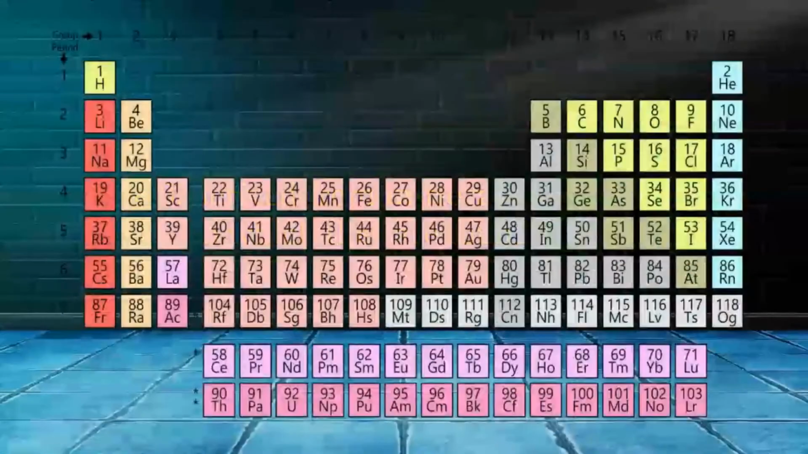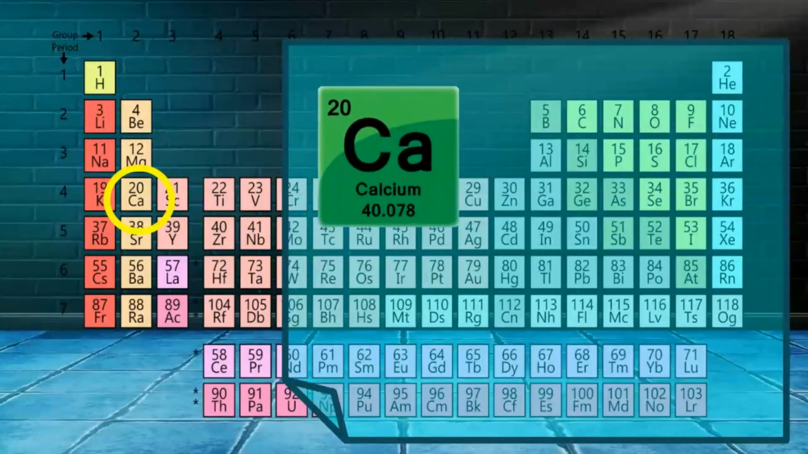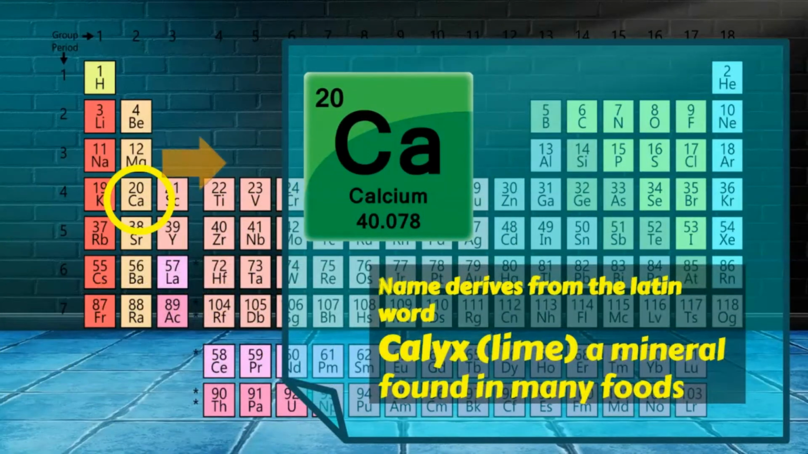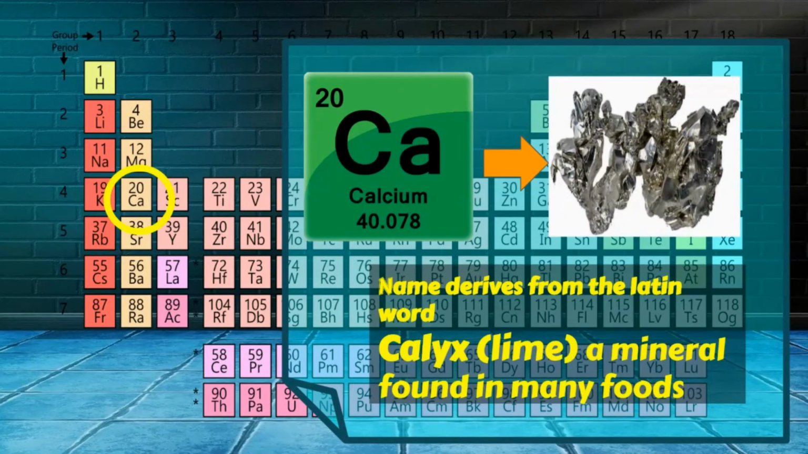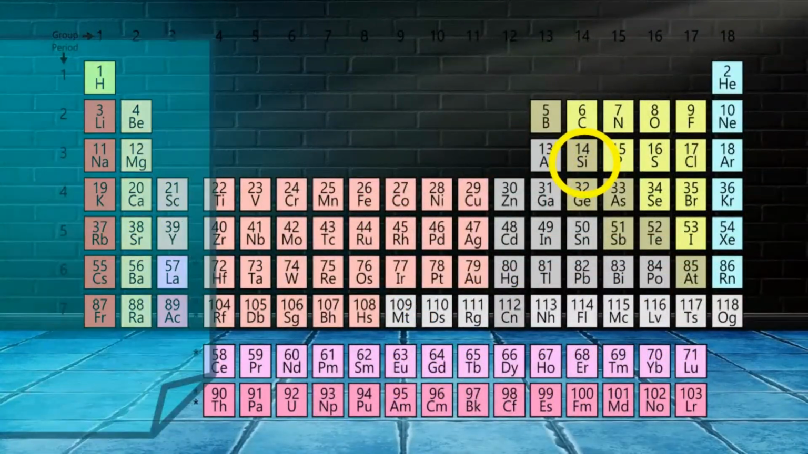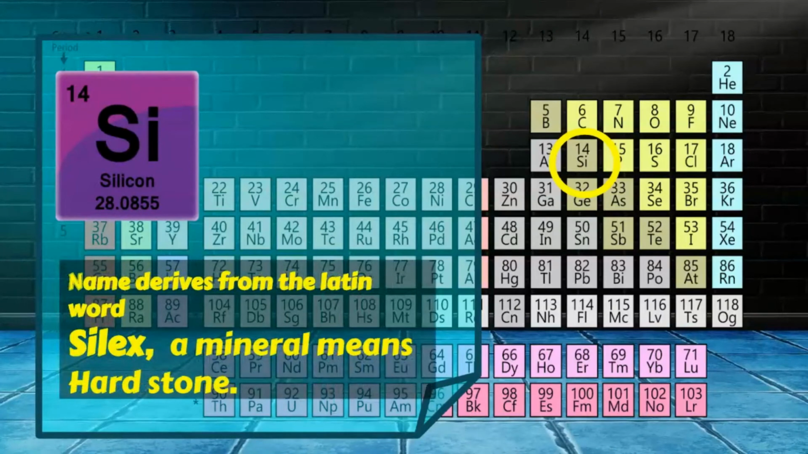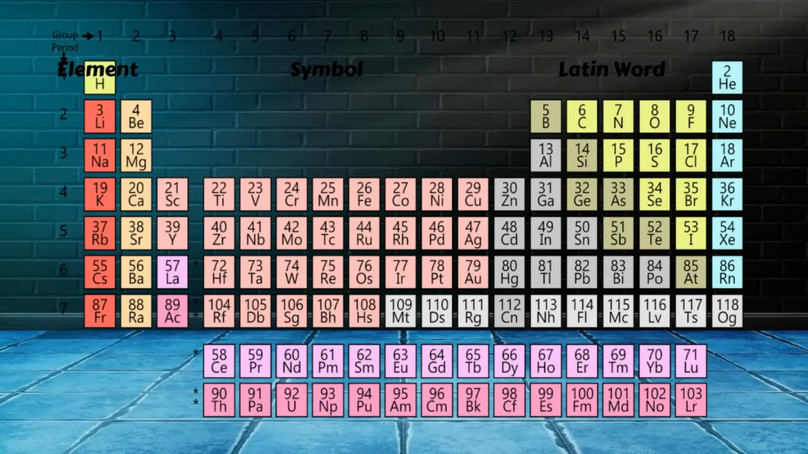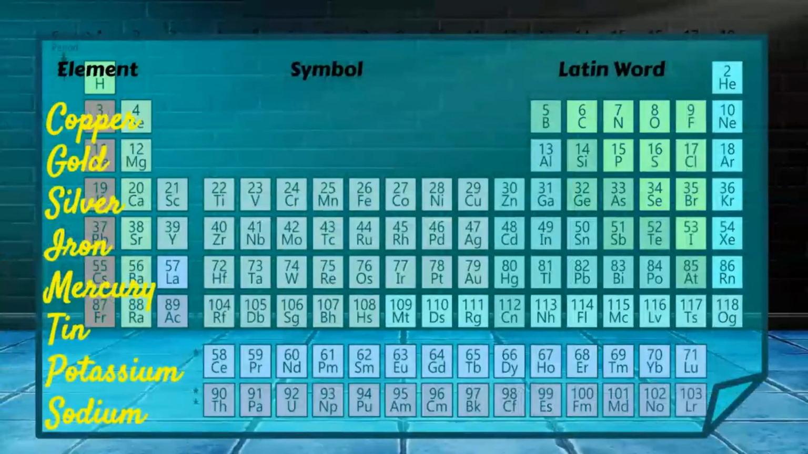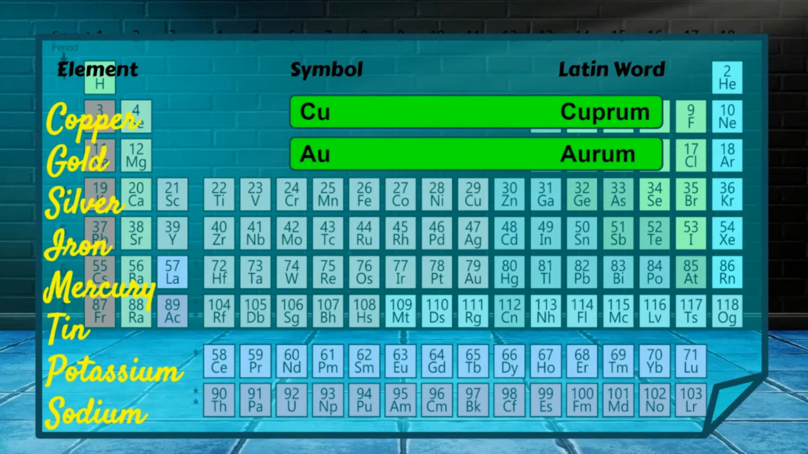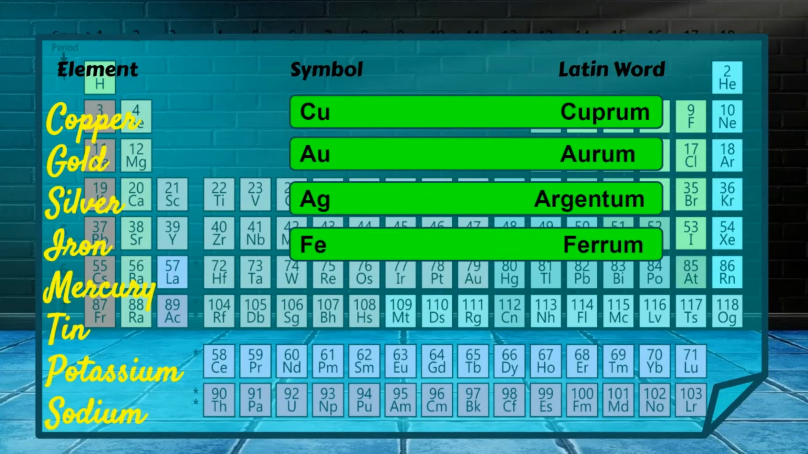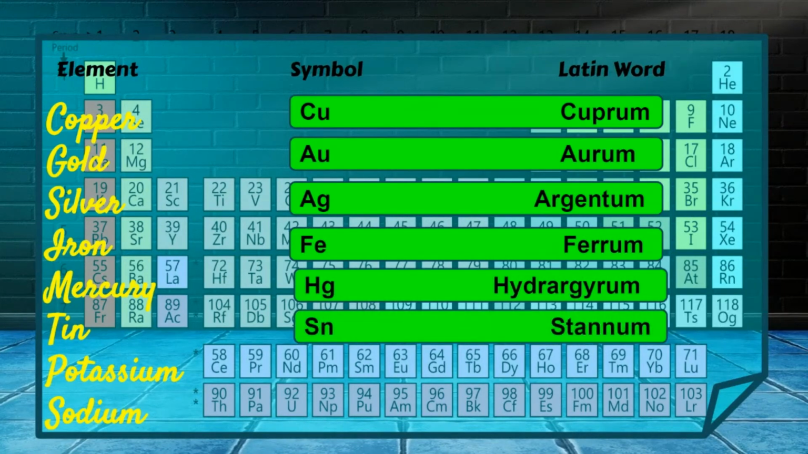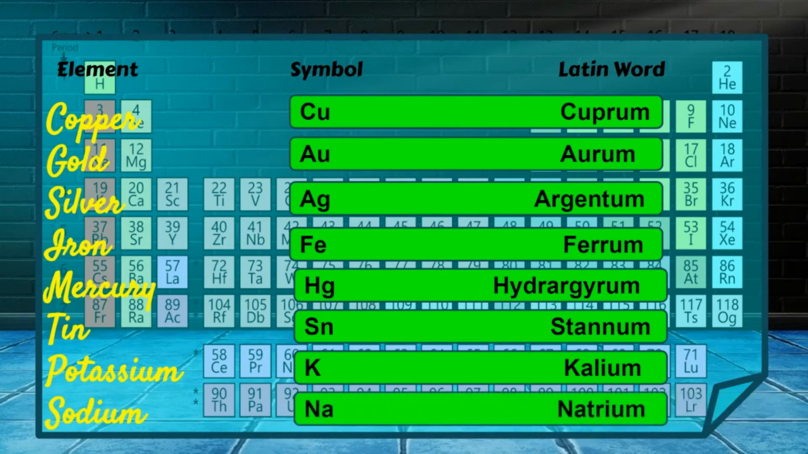For example, we have calcium. This name is derived from the Latin word calyx. It means lime, a mineral found in many foods. Another one is silicon, from the Latin word silex. A mineral means hard stone. Here are some elements that derive from the Latin words: copper, gold, silver, iron, mercury, tin, potassium, and sodium.